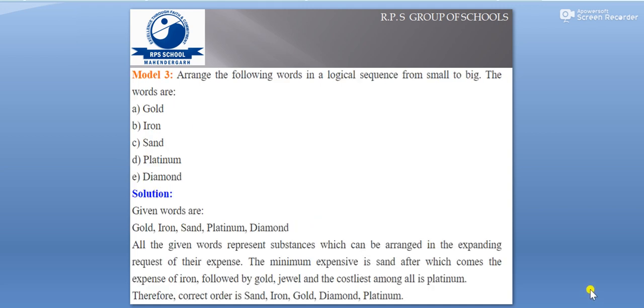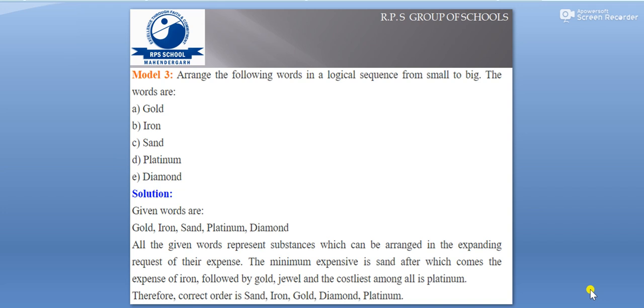So here we have another beautiful example. It says, arrange the following words in a logical sequence from small to big. The words given are gold, iron, sand, platinum, diamond. You need to see what the given words are. All the given words represent substances. These are substances you study in science, which can be arranged in